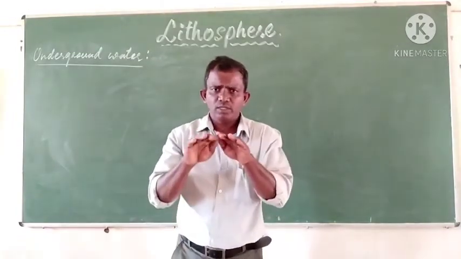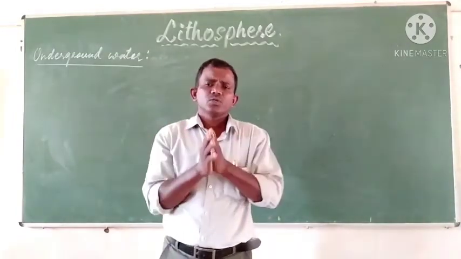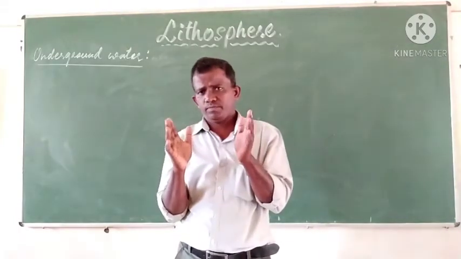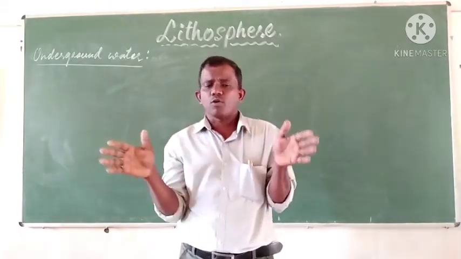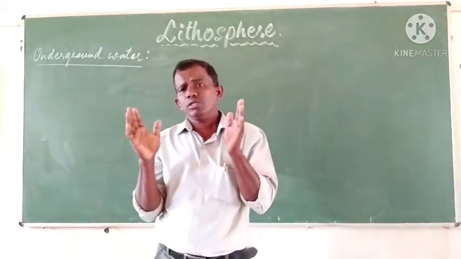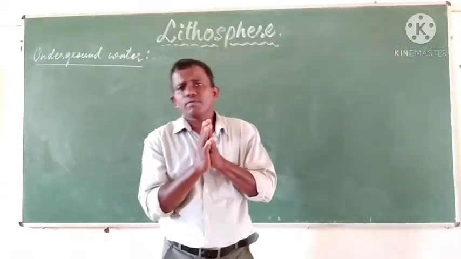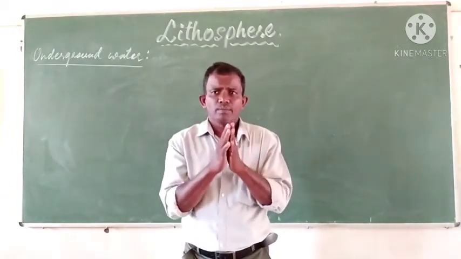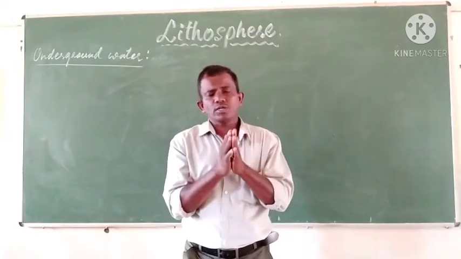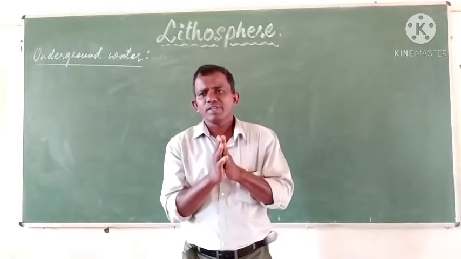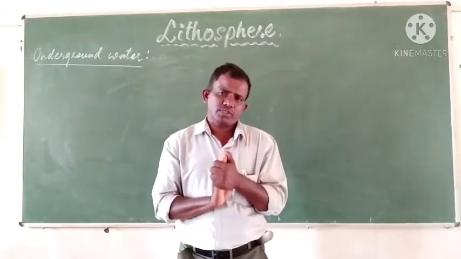The crust of the earth is made up of so many crustal rocks, huge slabs of rocks. Some of these huge slabs are pervious or porous rocks, and some are impervious or non-porous rocks.